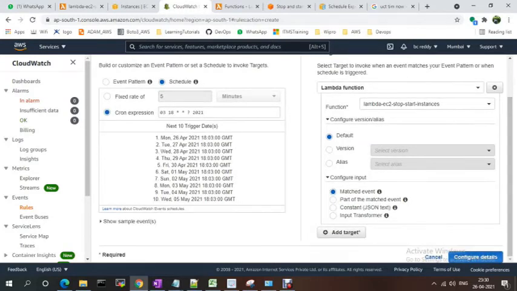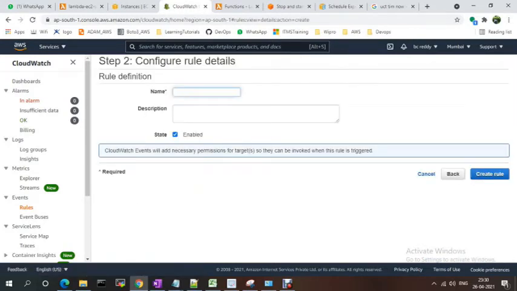So I'm creating the function. You just need to give the rule definition, like rule name, like Lambda EC2 schedule. I'm scheduling this function. If you want to provide a description, provide it and create the rule.